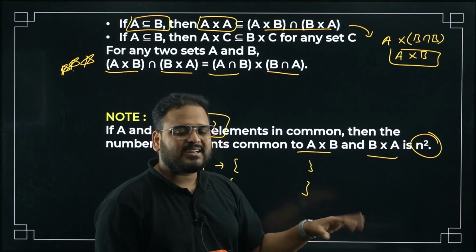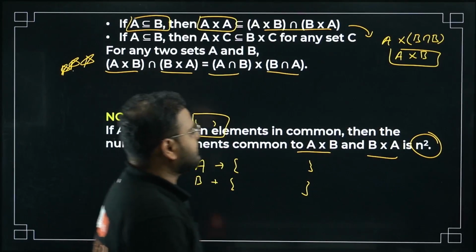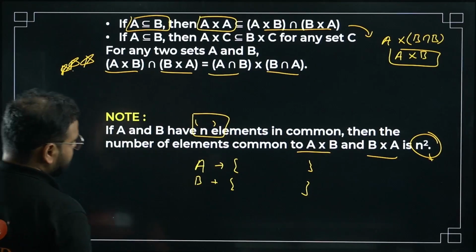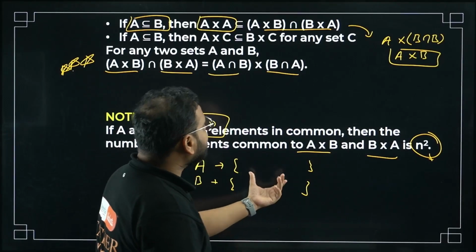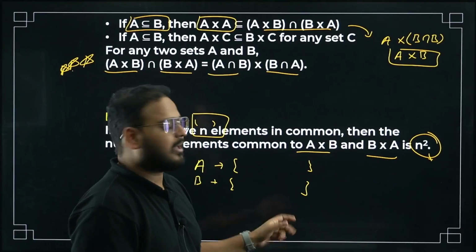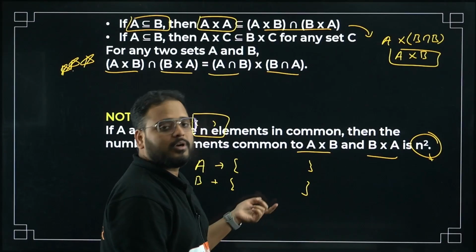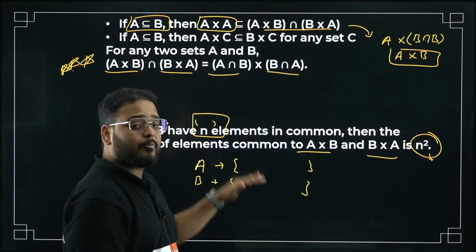If you want, you can try it out. Make a small set and try to find A cross B and B cross A and check for their common elements. How many elements will be common? N square. Do one thing, write here three elements, make two of them common: 1, 2, 3 and 1, 2, 4. How many elements are common? 1, 2. And find the product, the Cartesian product.